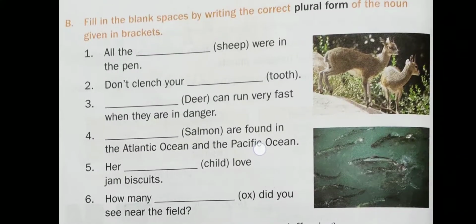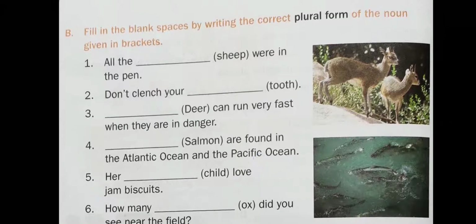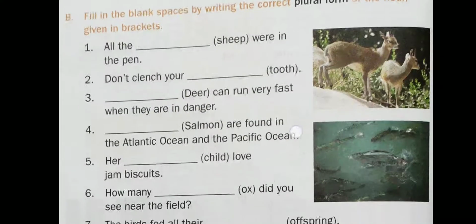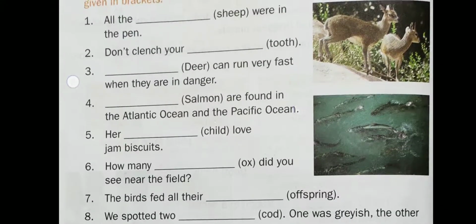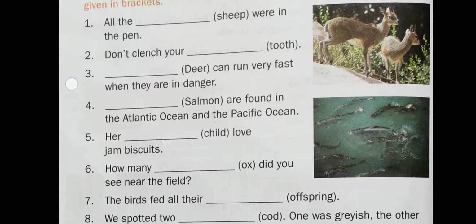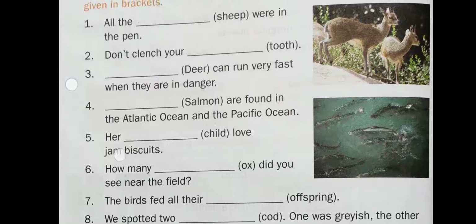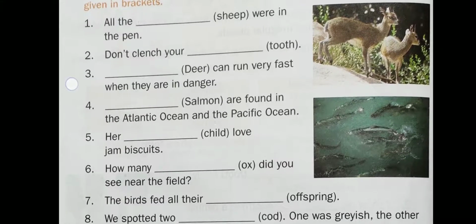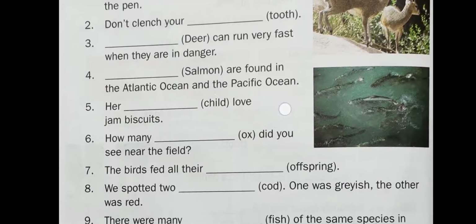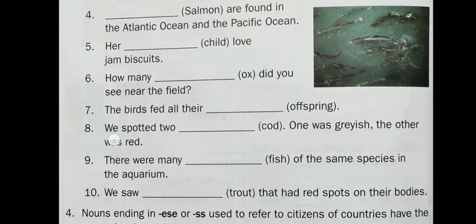It is based on the rule number 2 and 3 of irregular nouns. Let's see question number 5. Her dash in brackets child loved jam biscuits. So the answer will be: her children love jam biscuits. Rest you do by yourself.